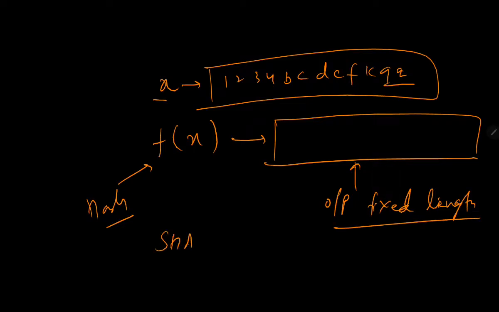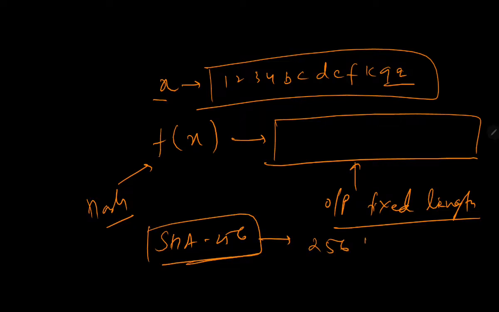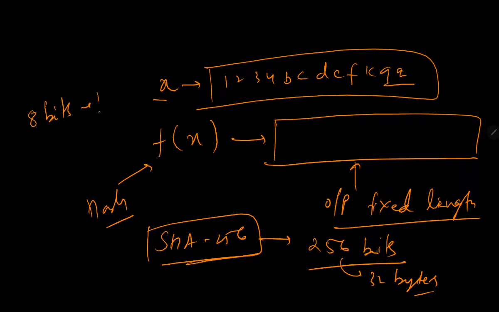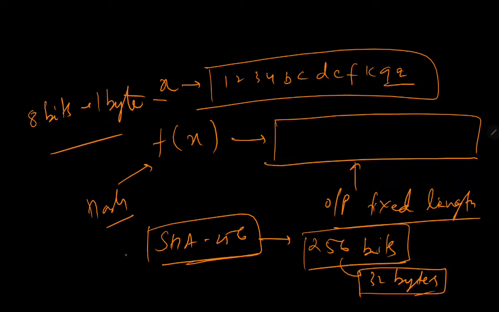If it is the SHA 256 algorithm, the output will be 256 bits long, or 32 bytes, because we know that 8 bits make 1 byte, so 256 bits is 32 bytes, right? Why I'm saying SHA 256 only is because SHA 256 is used by blockchain, and Bitcoin is using this only, so we'll be seeing this only, right?